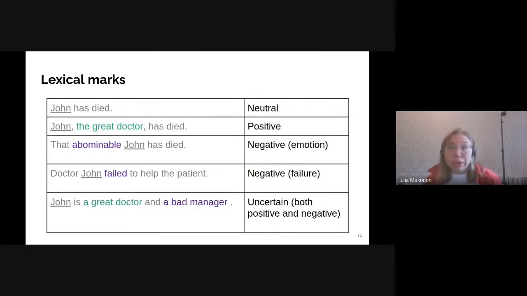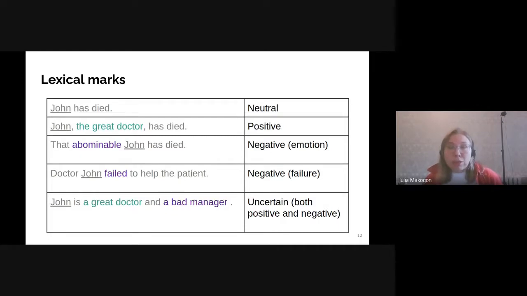So we can see that "John has died" is a neutral mention because there is no positive and no negative mark. But if we add "the great Dr. John has died", it's a positive mention of John. And then we have two important examples. If we say "abominable John has died", the text has lexical marks of negative emotions.